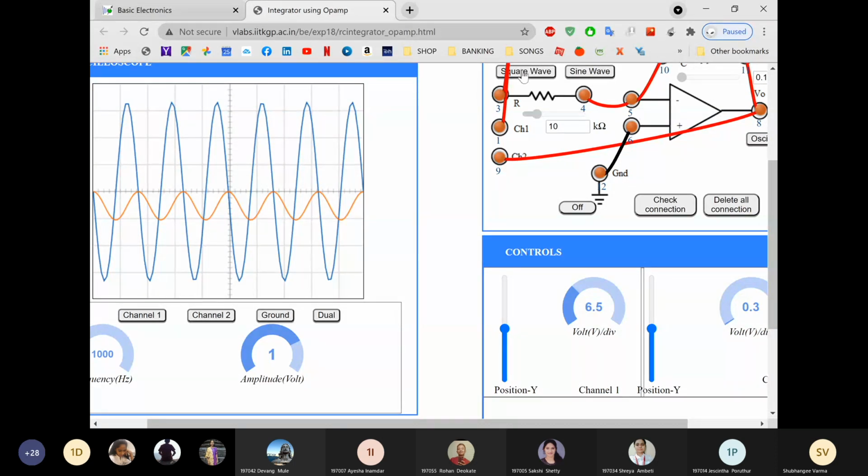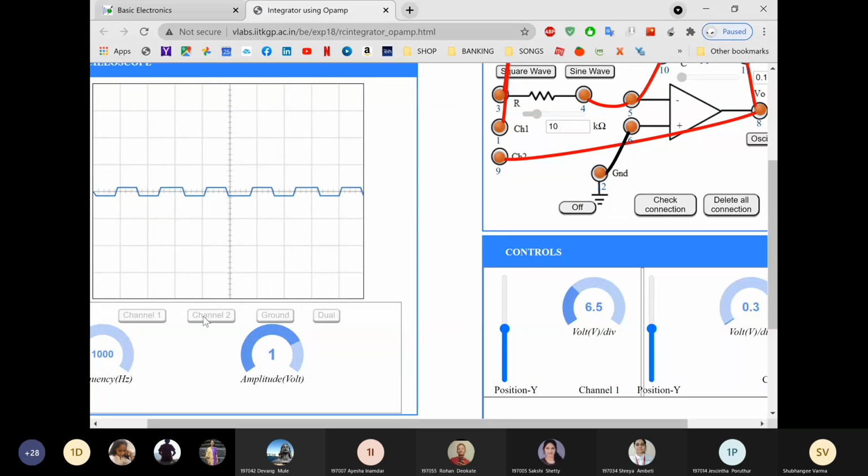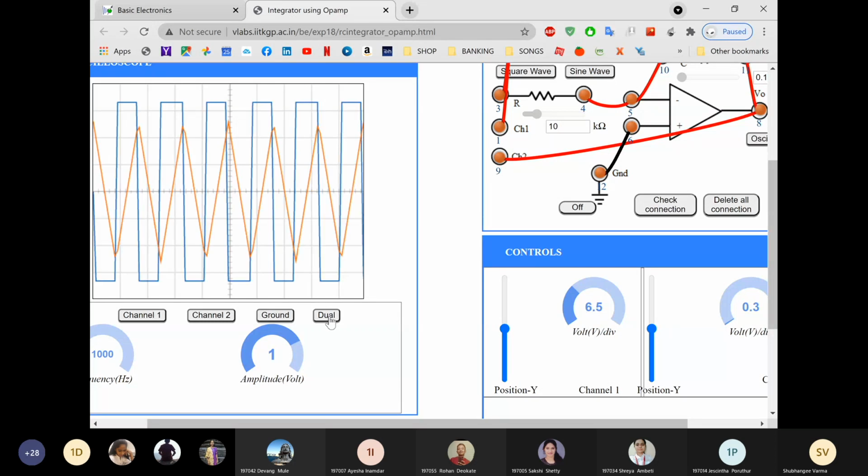If I click on square, what is the output for square integration? For square, you will get triangular. Wait, I'll click on square. Once you click on square, you have to click on the oscillator, and I'll click on dual. See, this is your output for square wave. For a square wave, you are getting a triangular output.